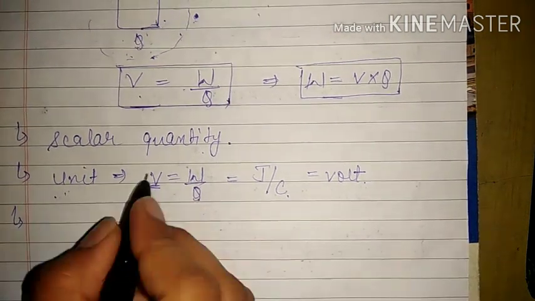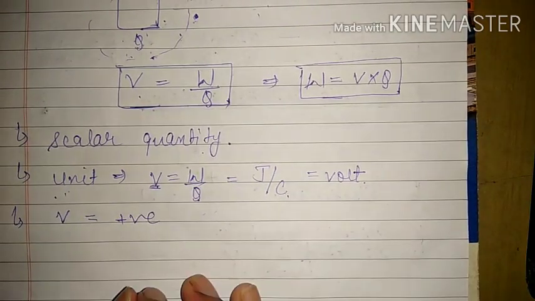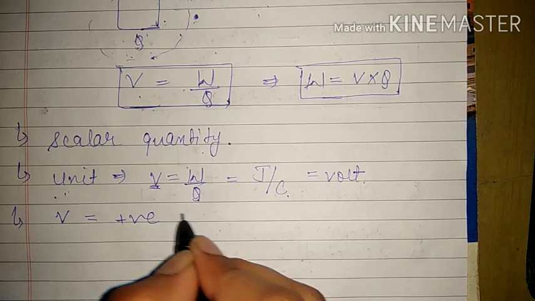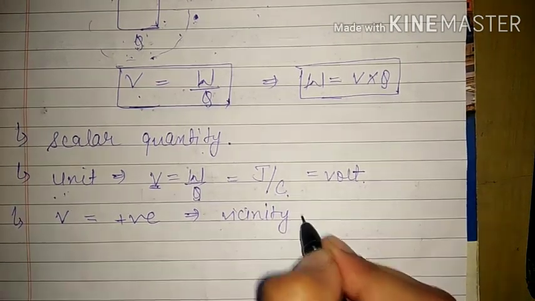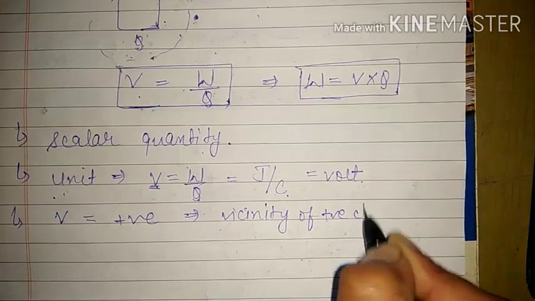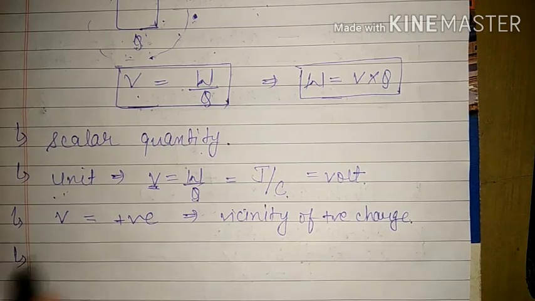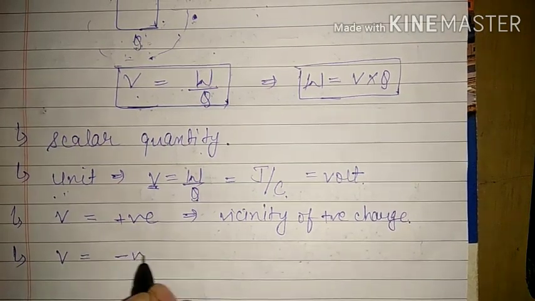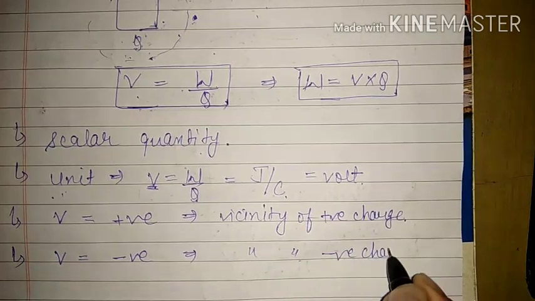So electric potential will be positive in the vicinity of a positive charge, and electric potential will be negative in the vicinity of a negative charge.